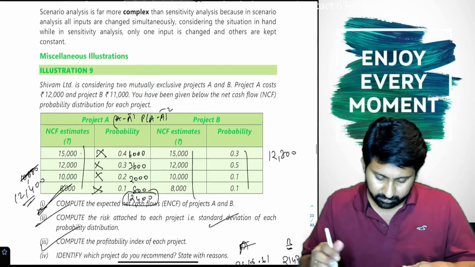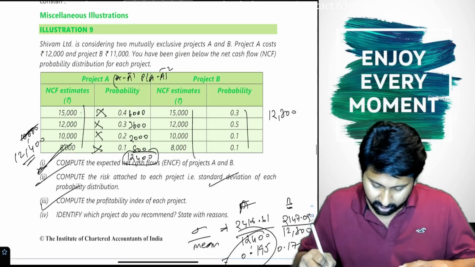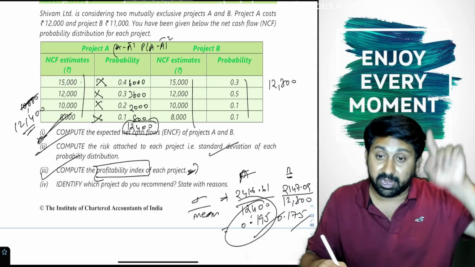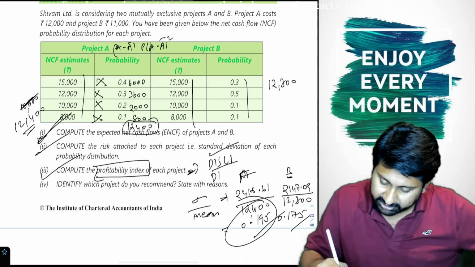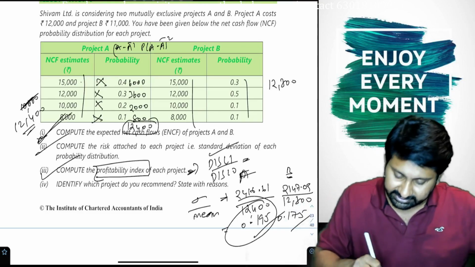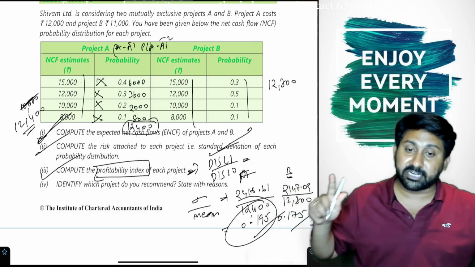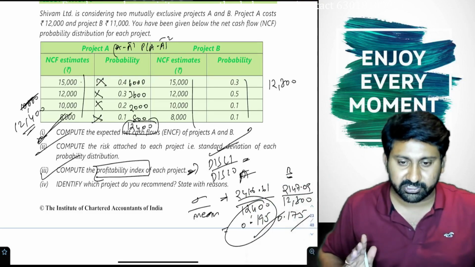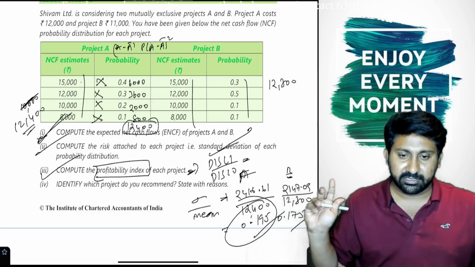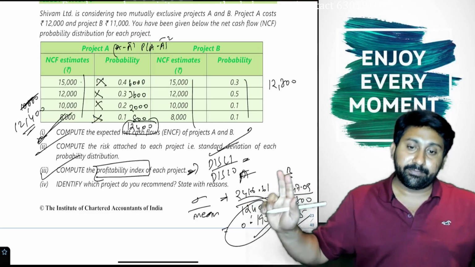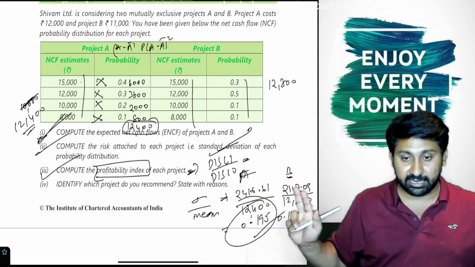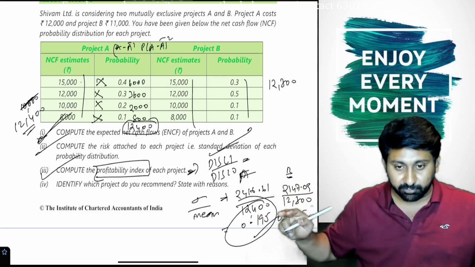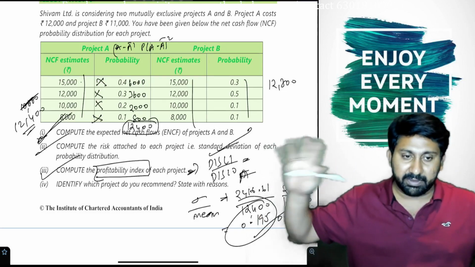Coefficient of variation we calculated. Risk, they asked for the standard deviation. Not only standard deviation, I also calculated the coefficient of variation. In this case, if you observe, standard deviation as a number is more in A, lesser in B. Coefficient of variation more in A, less in B. Therefore, A is more risky, B is less risky. Second bit also over.